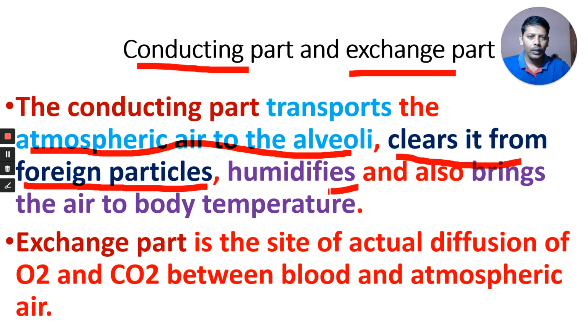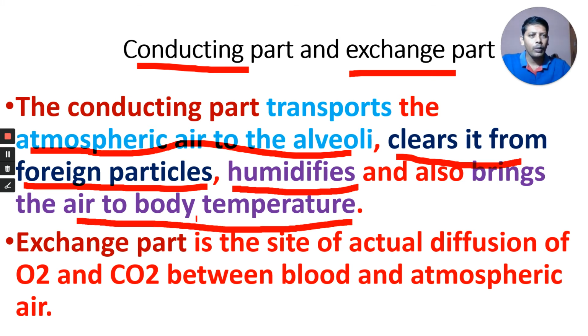And air is humidified here. Water vapor is added to the air. That humidification takes place in this part. And it also brings the air to our body temperature. Air temperature is brought close to our body temperature. All these functions take place in the conducting part of the respiratory system. Come to the next part. What is this part?